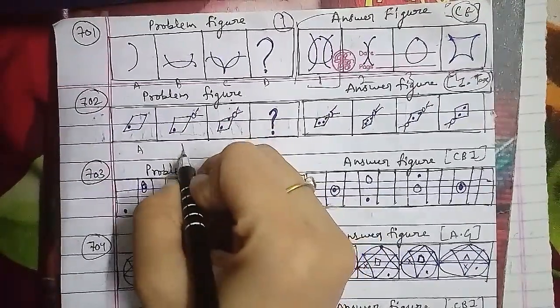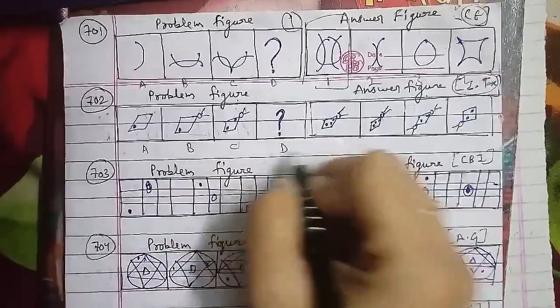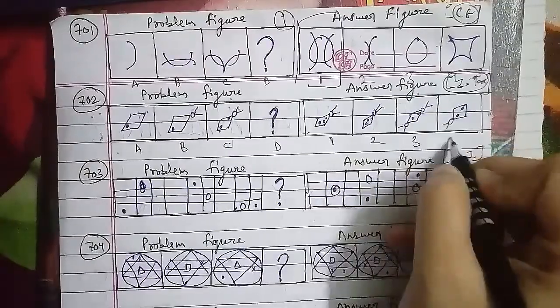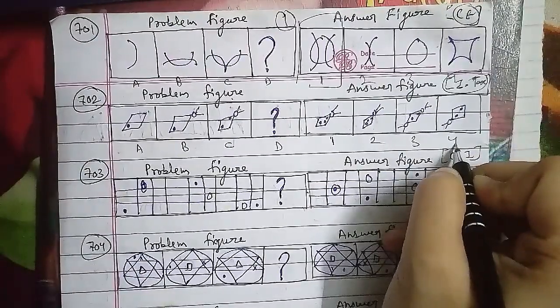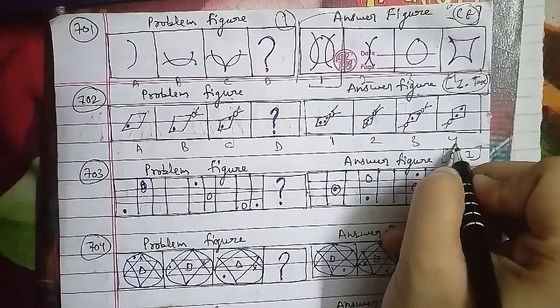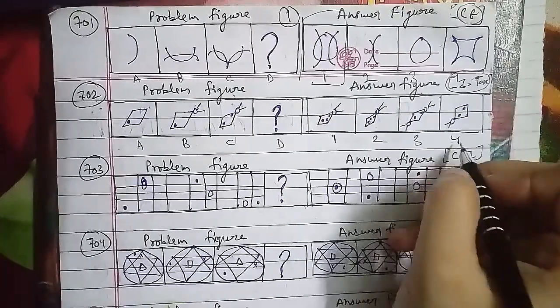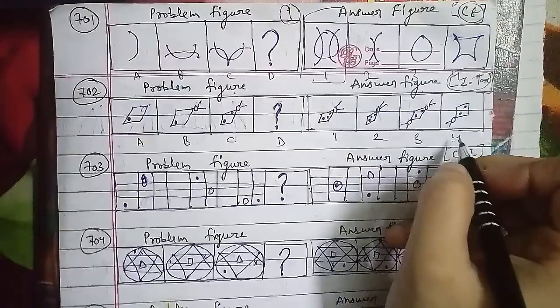In the same manner, the dots move 3 squares and the circles move 2 squares forward in a clockwise direction along the side of the outer square. So the figure we will find for D is the fourth figure, which will be the right answer for this question here.